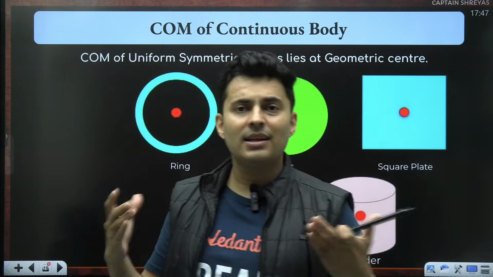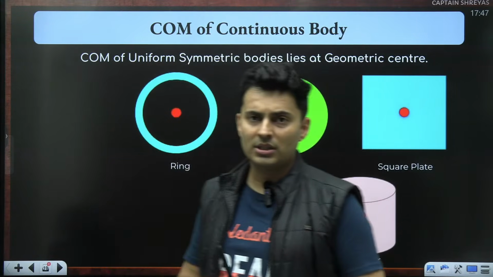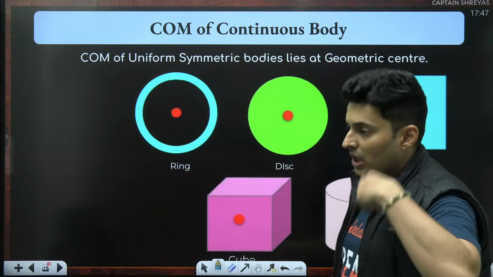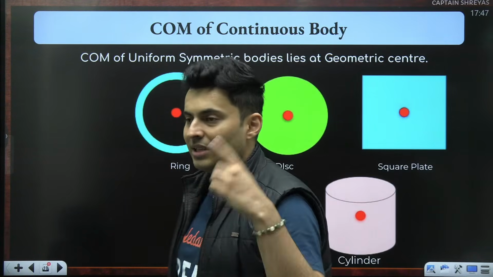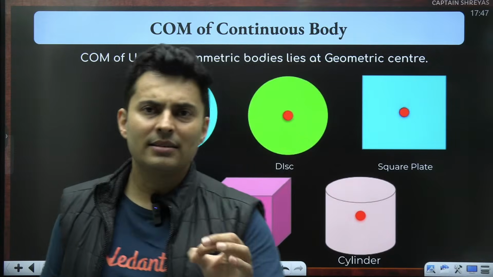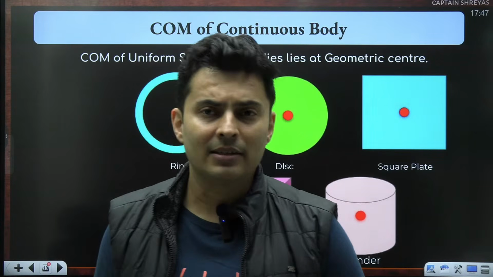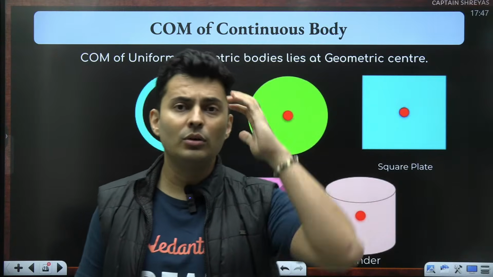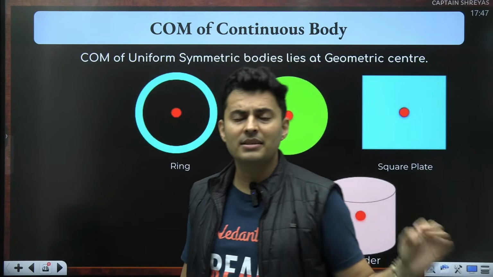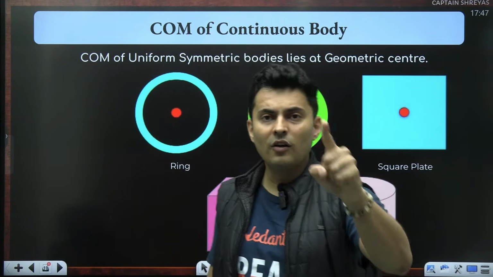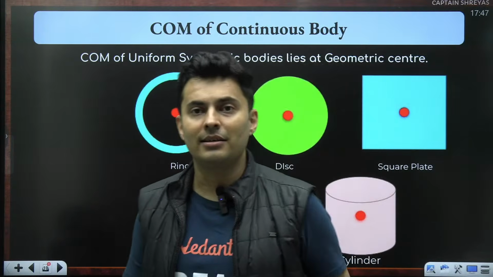All these are examples of continuous bodies. Now, to find the center of mass of such continuous bodies, first see if it is symmetric. If it is a symmetric body, then you don't have to break your head with any formulas. The center of mass will be at the geometrical center.